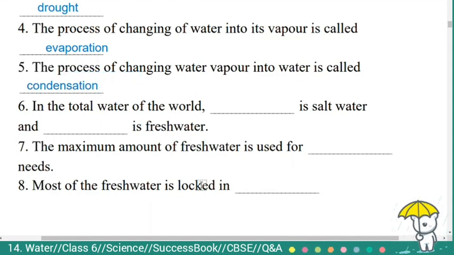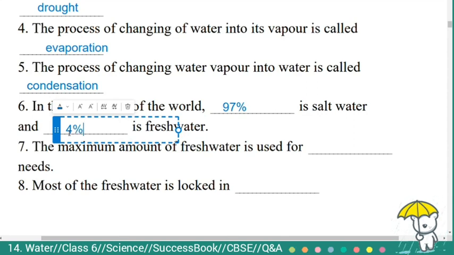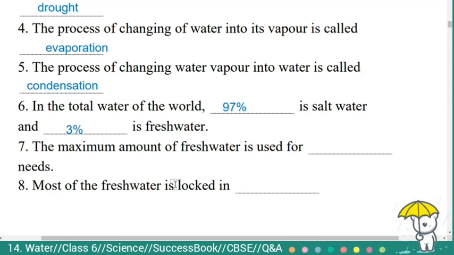The process of changing water vapor into water is called condensation. Sixth, in the total water of the world, dash is salt water and dash is fresh water. In the total water of the world, 97% is salt water and 3% is fresh water.